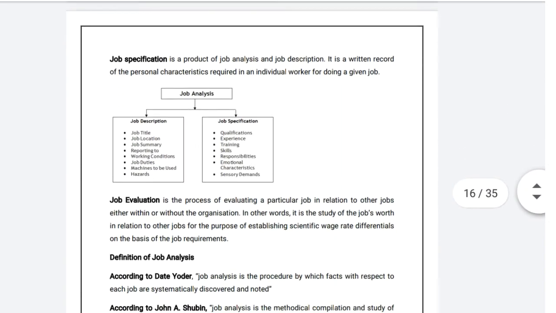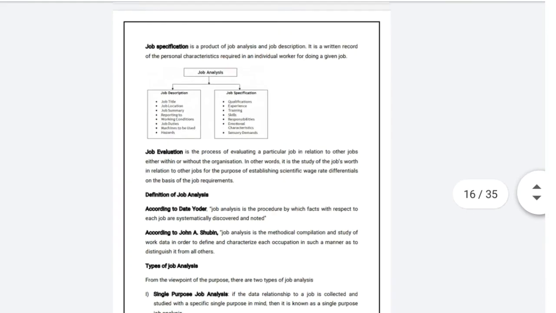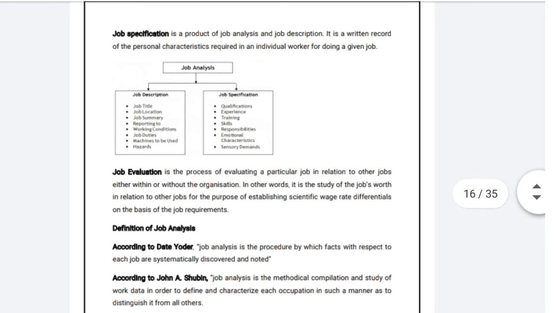On the other hand, job specification, as another part of job analysis, is a product of job analysis, and it is a written statement or record of personal characteristics required in an individual employee for doing a given job.